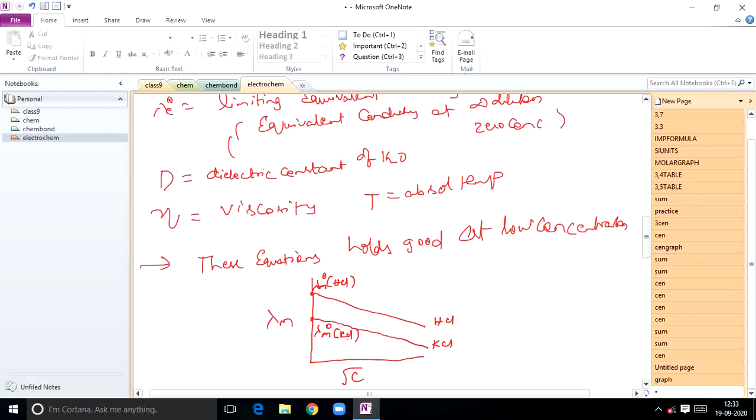If a plot is drawn between lambda m versus root C, a linear graph is obtained for low concentrations with negative slope A, but it is not linear at high concentrations. That is a key point.